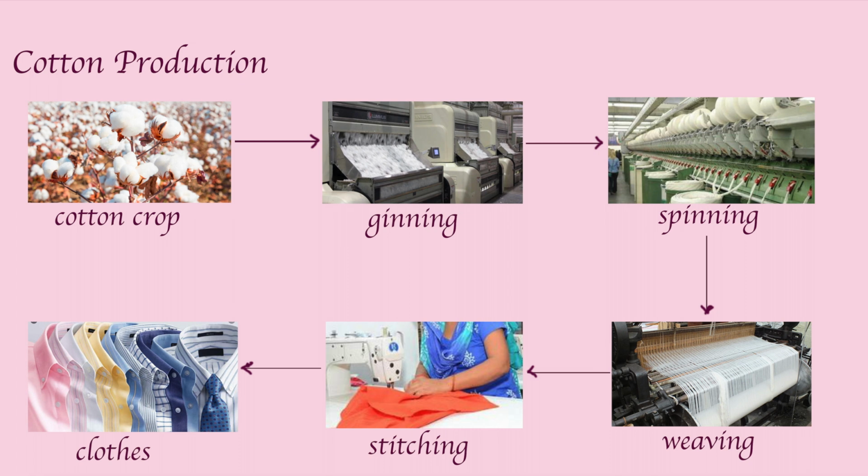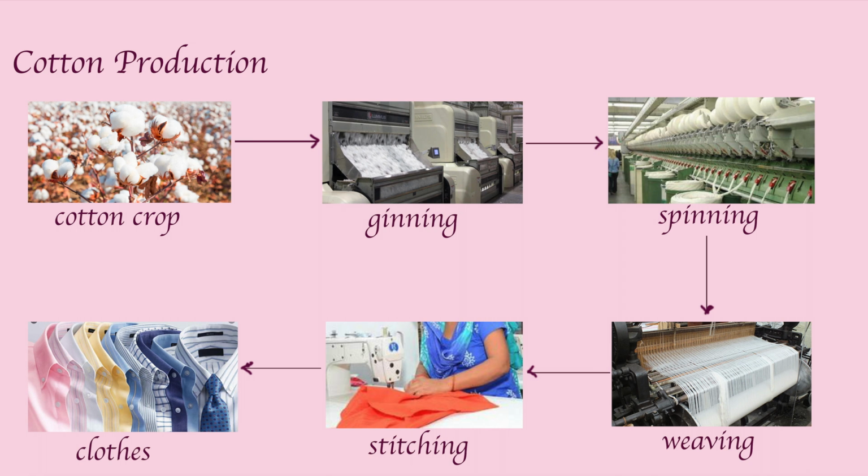Then the raw cotton is sent to ginning, where with the help of machines using air currents it is cleaned, that is, seeds are separated from the fiber. After that it is sent for spinning, where we get threads from the raw cotton fiber. These threads are then used to weave cotton fabric.